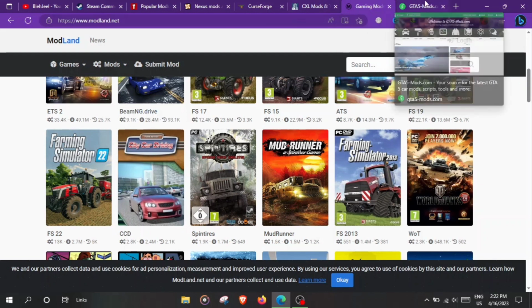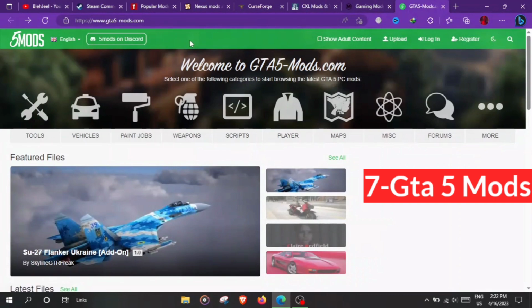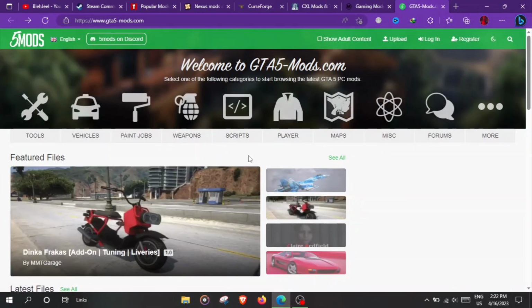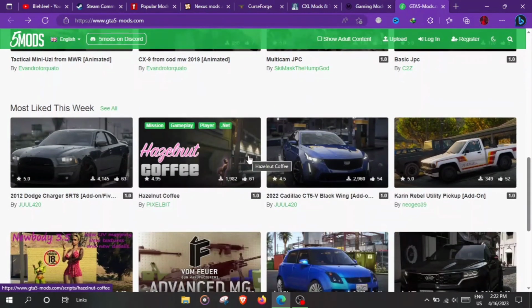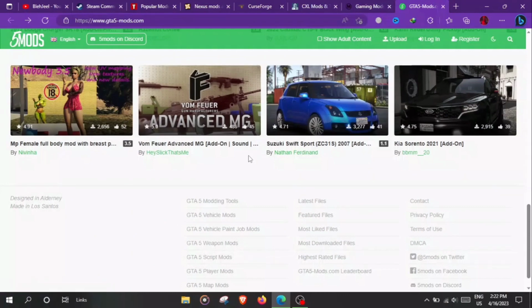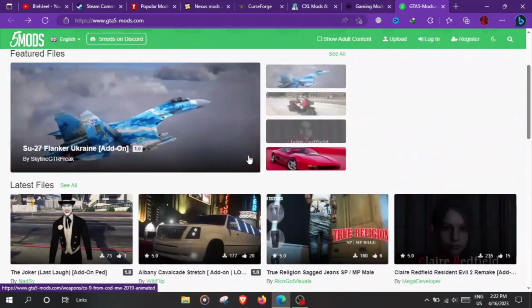And last but not the least, we have a website called GTA 5 Mods. So guys, if you're a fan of GTA 5, then make sure to check this website out, because it has almost all the famous and popular mods for GTA 5. You can download many of them for free from this website.